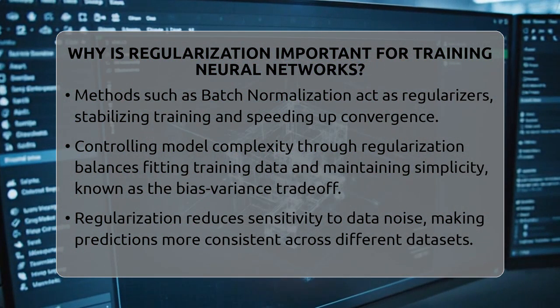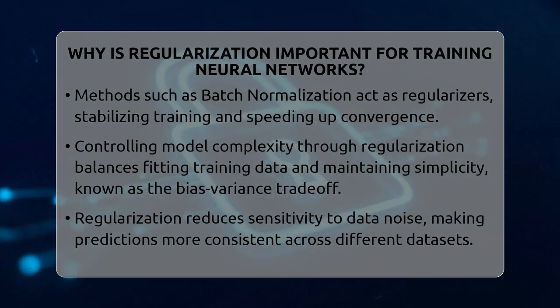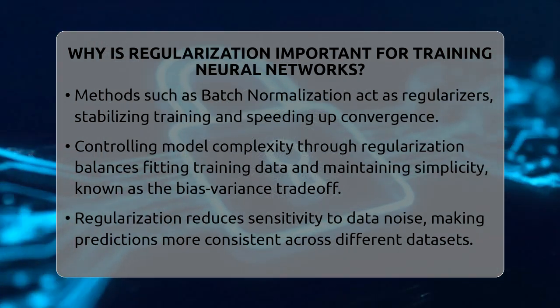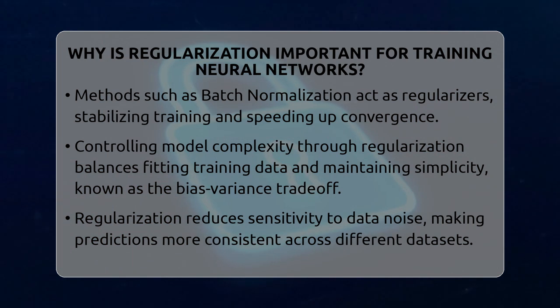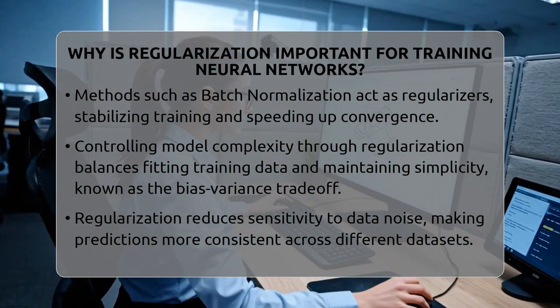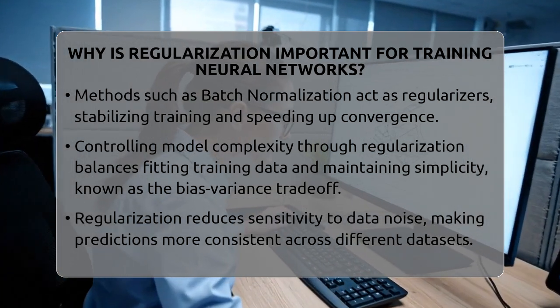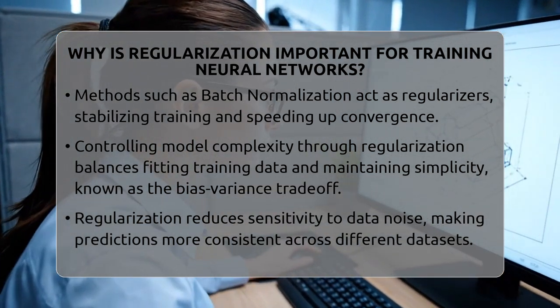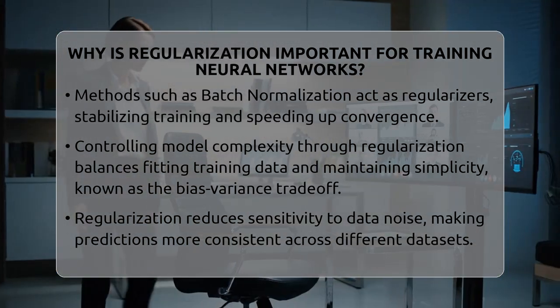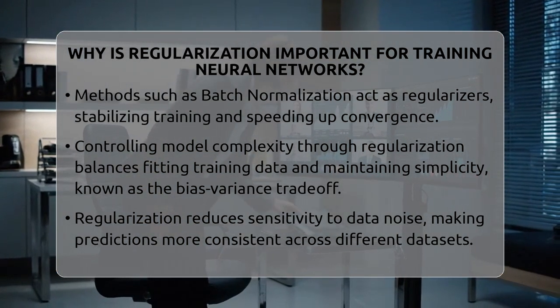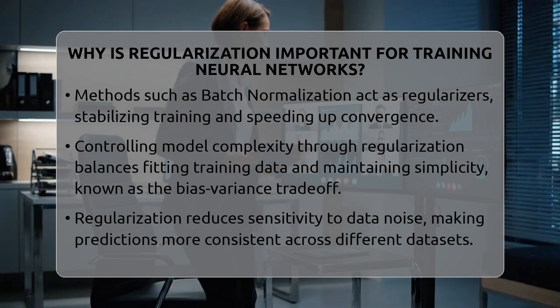Regularization also makes training more stable. Techniques like batch normalization, which normalizes the inputs to each layer during training, act as regularizers. They introduce slight randomness that helps the model learn faster and avoid getting stuck in bad solutions. This stability means the training process is smoother and the model converges faster.